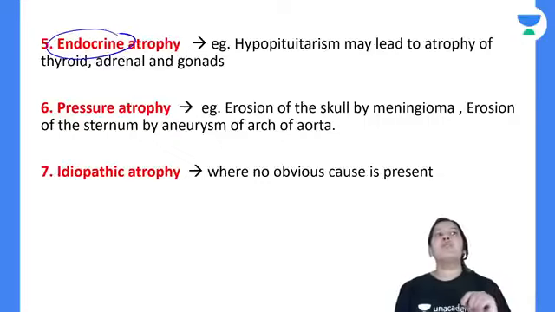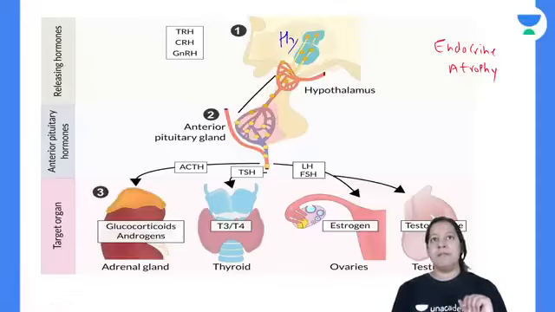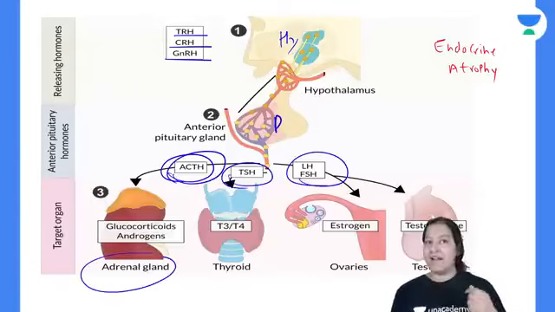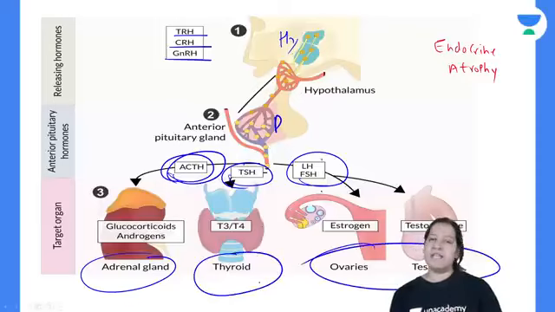The fifth one is endotrophic, endocrine atrophy. You know what is endocrine? This is the hypothalamus, this is the pituitary, and these are the organs. हाइपोथैलेमस से TRH, CRH और GnRH रिलीज होता है. पिट्यूटरी से ACTH, TSH, FSH, LH रिलीज होता है. ACTH goes to the adrenal gland, TSH goes to the thyroid, and LH and FSH go to the gonads, ovaries and testes, right?